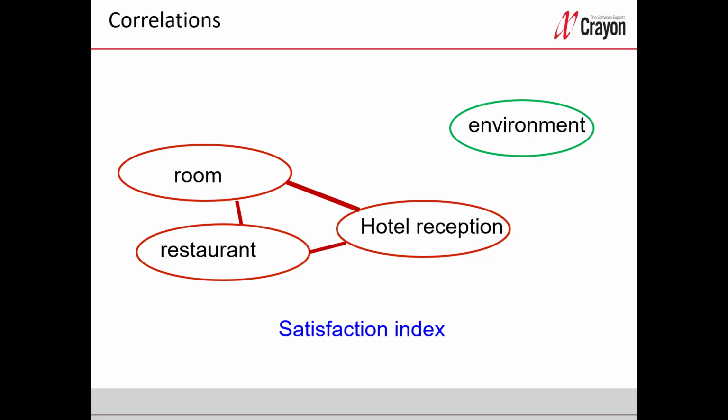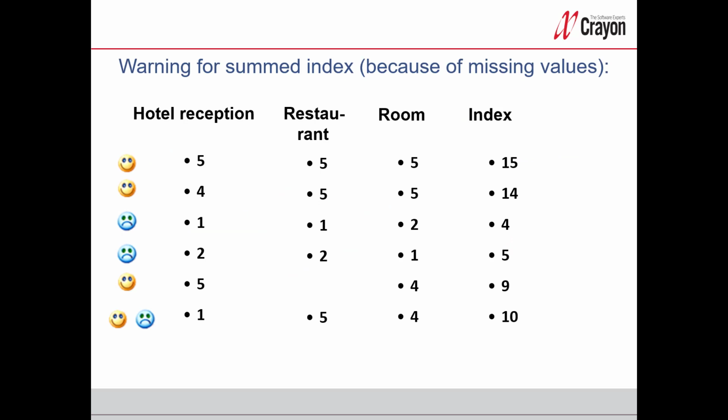Some people choose a mean value between the three variables, some people just sum them, and some people also have some weights included, and finally some people choose factor scores from factor analysis, and then you have weights automatically included. That's something that I will show later. Just think about something that is really important to know, and that's when you use sum calculations.